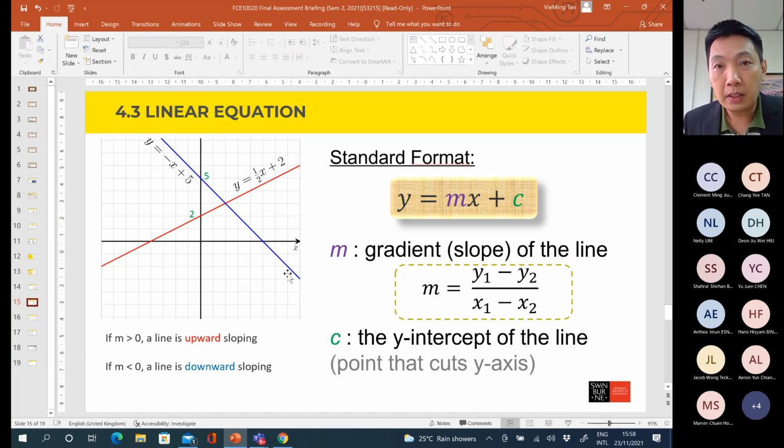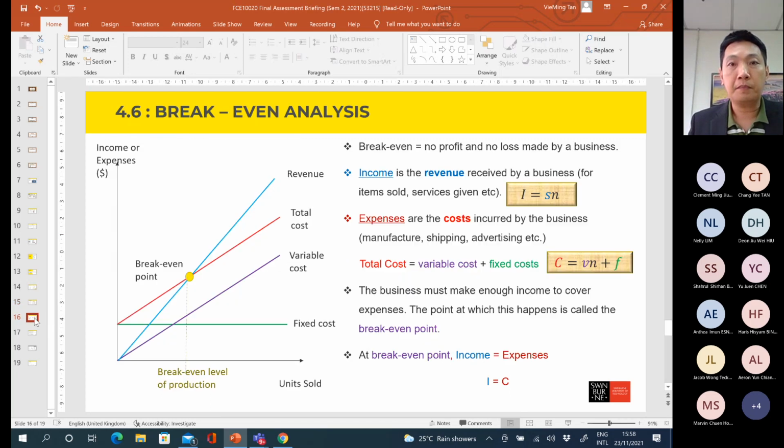How about this blue line? For this blue line, the c is equal to 5. That is when y is equal to 5 at the y-axis. So make sure that you get the m and c in order to form the linear equation. This slide should be useful for you to do revision.